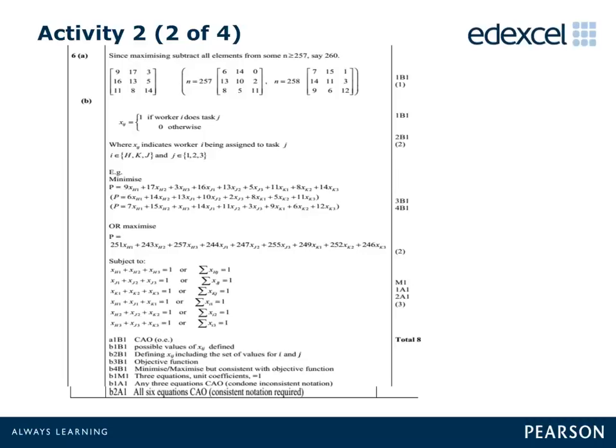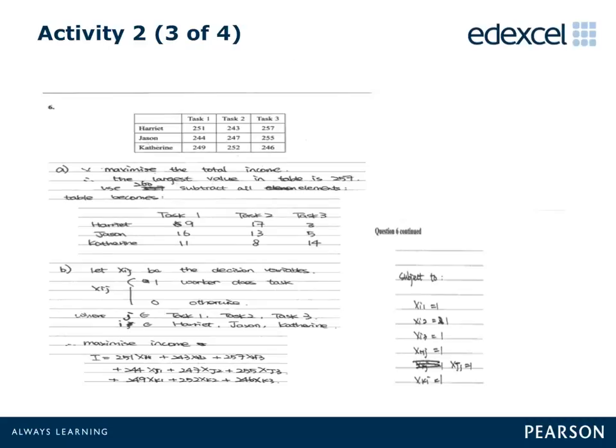This slide contains the published mark scheme for this question. The candidate's response to this question appears on this slide.